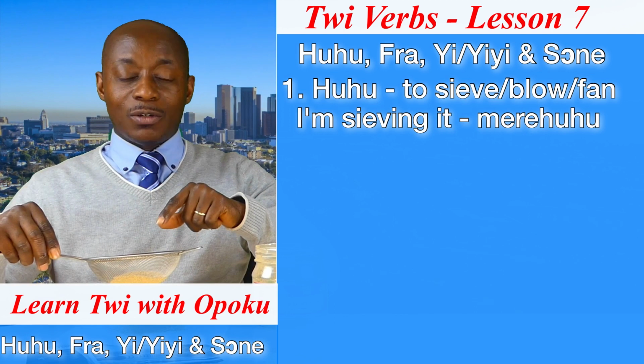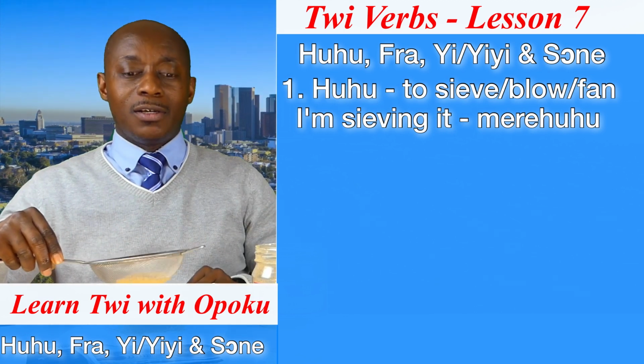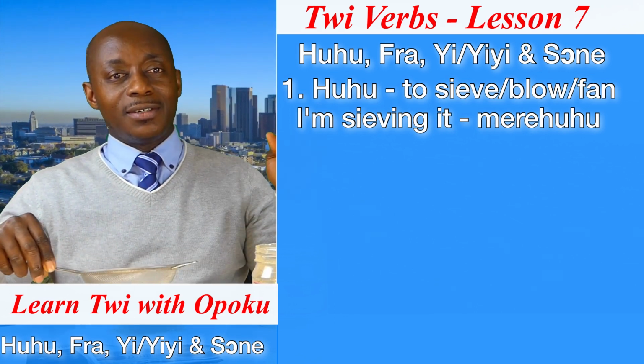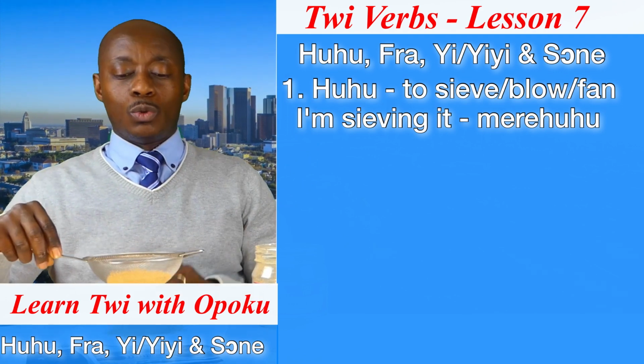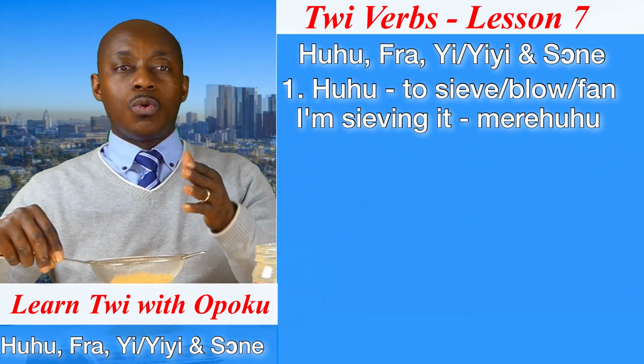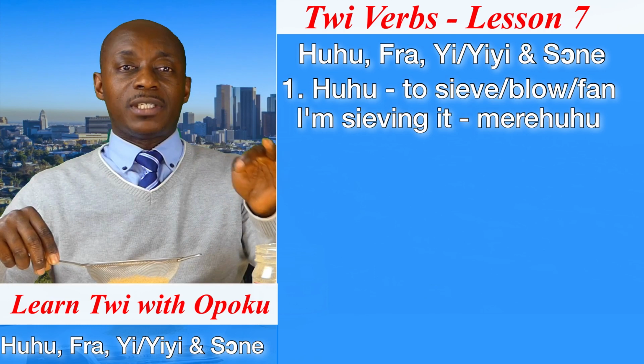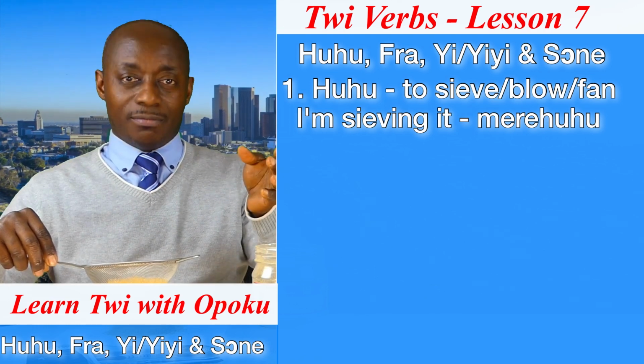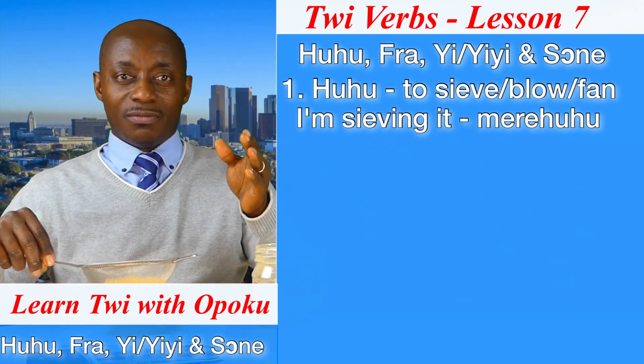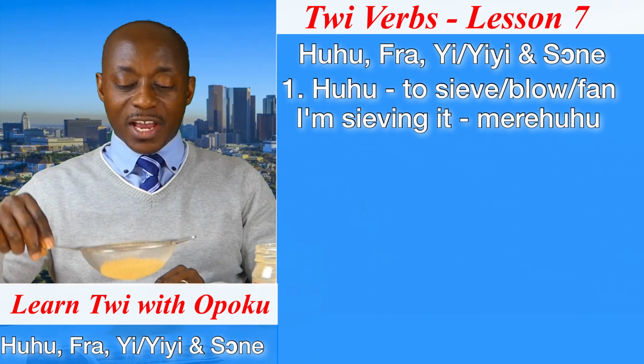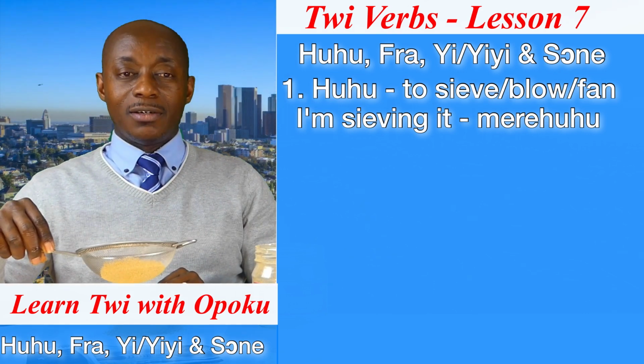In this case, I will say me huhu. But you see how it is written. We say meri huhu. So when we say huhu, it means what? To sift or to sieve. To sieve. Okay? That is the first meaning of it.